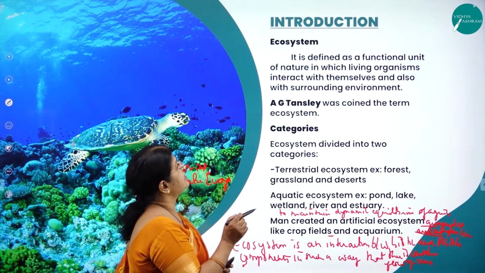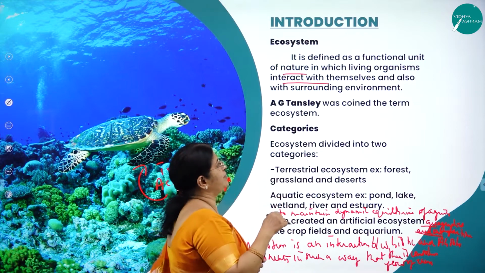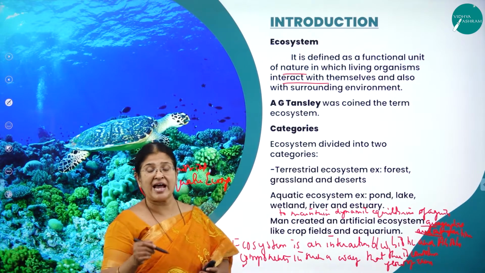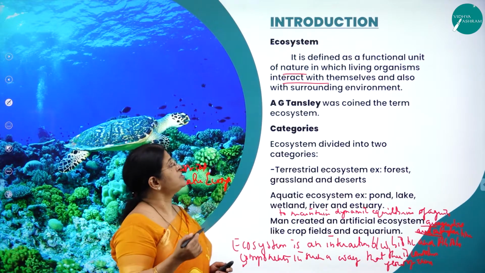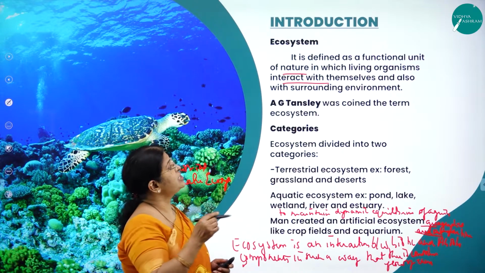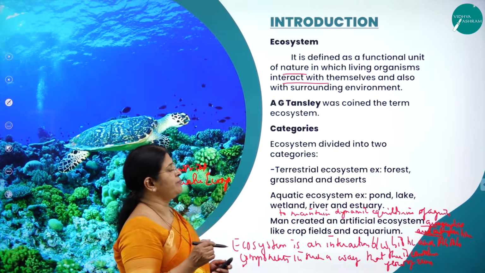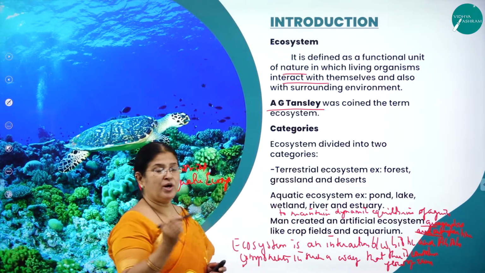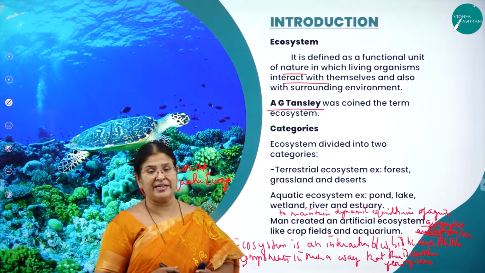So it is defined as the functional unit of nature in which living organisms interact with themselves and also with the surrounding environment. As I said, it is an interaction between the living as well as the non-living components of this biosphere. The word ecosystem was coined by A.G. Tansley. What are the two very important categories of ecosystem?